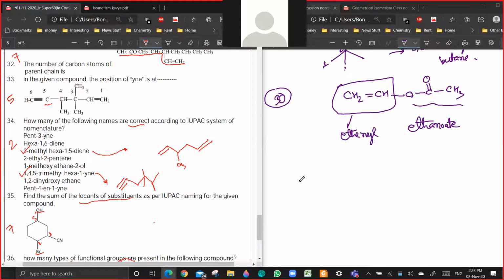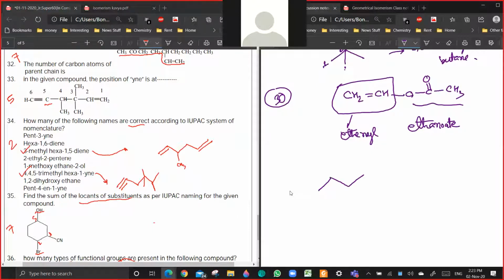In the second, okay, let us draw the hexa, 1 to 6. There is a 6 number. At first and 6th, you are having this. Is the name hexa-1,6-diene or hexa-1,5-diene?